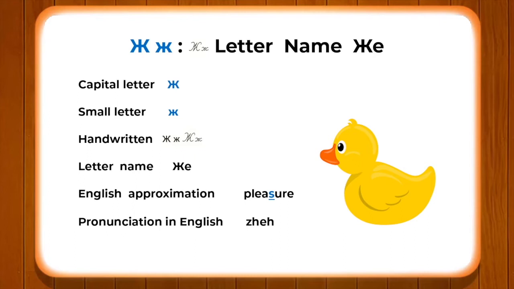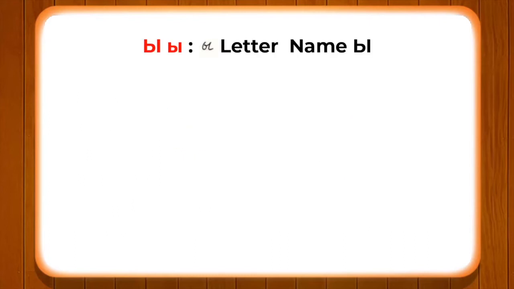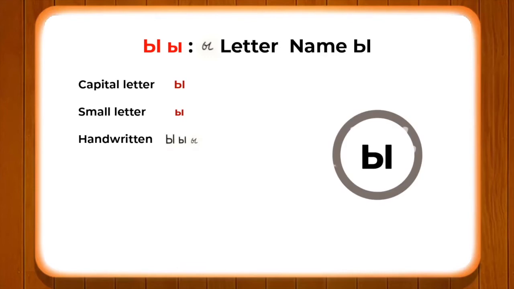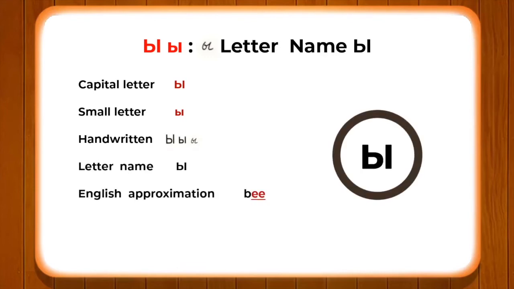Alright, now let's go ahead, and here we have a very interesting sound which is only found in the Russian alphabet, known as uy. For approximation only, we have used an English word, bee.